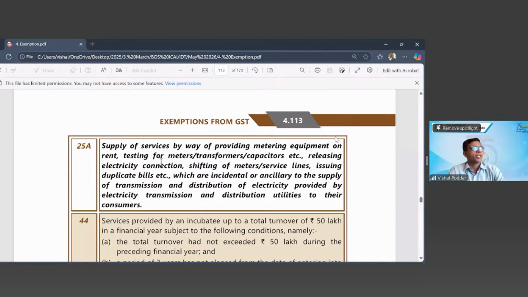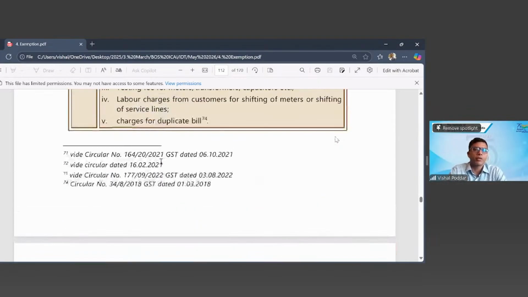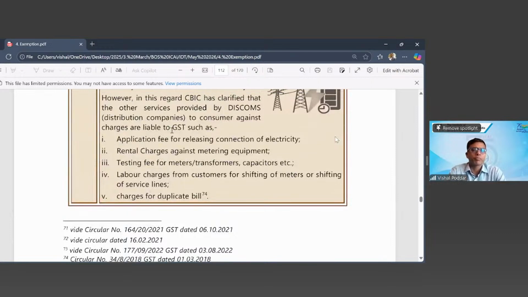Frankly speaking, many times there are no reasonable logics to things. Many times these are either policy decisions or politically inflicted decisions. So I also agree that when the electricity transmission companies are providing these services to the customers, it will be leviable to GST.